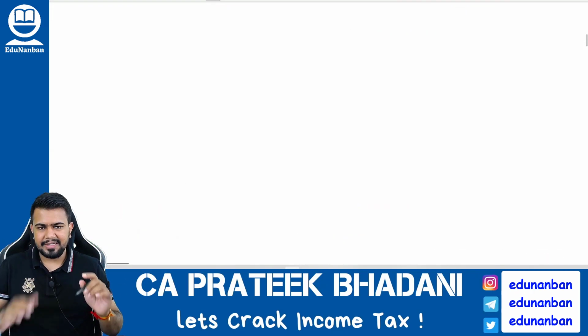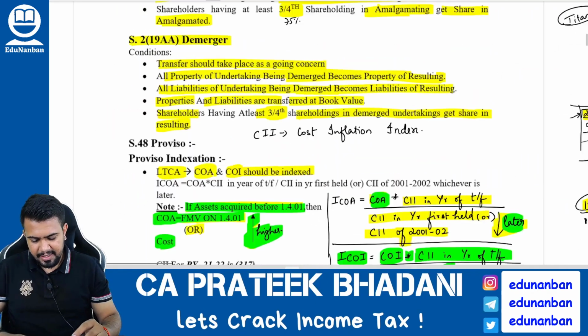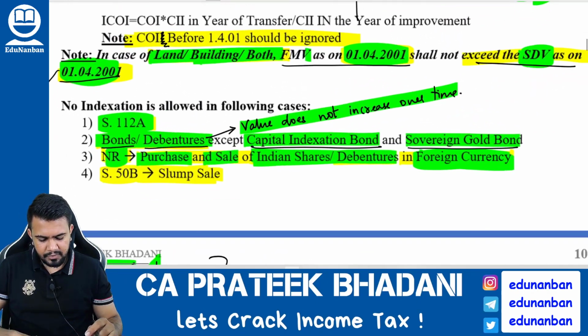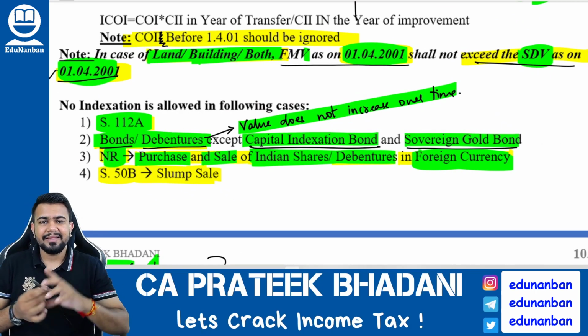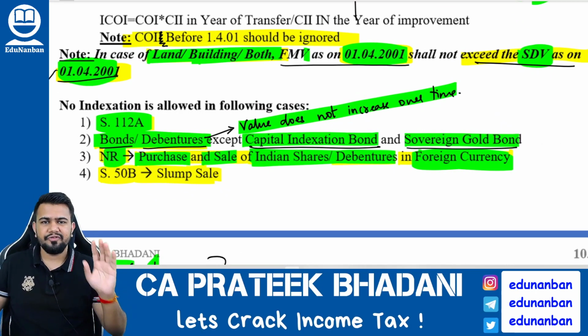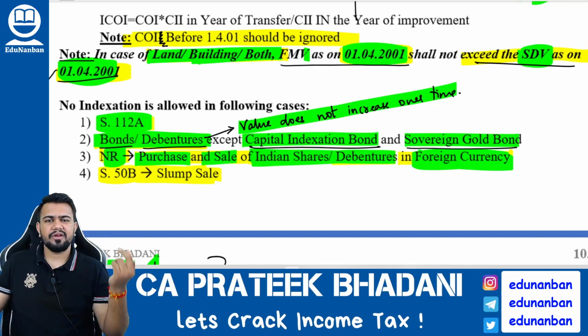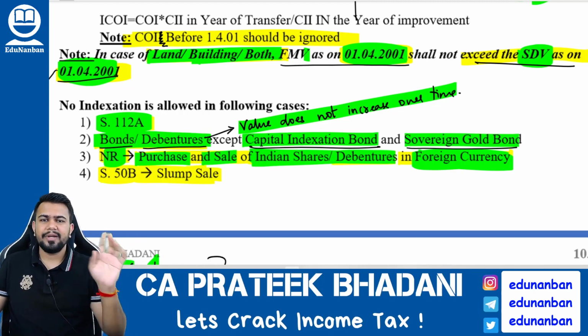If there is a non-resident who is purchasing and selling the shares of an Indian company or debentures of an Indian company in foreign currency, then find out the capital gain also in foreign currency and convert it later on into Indian currency, but don't do indexation.